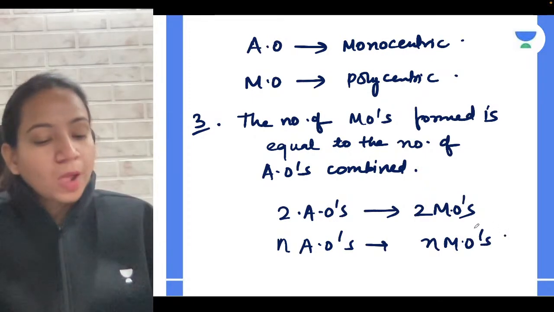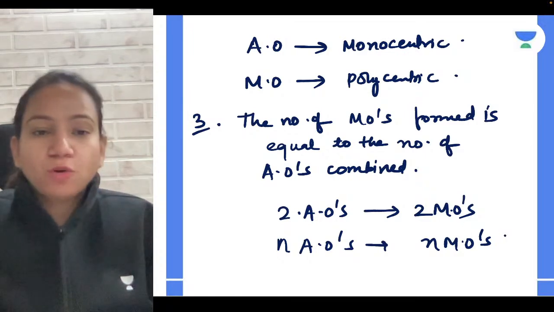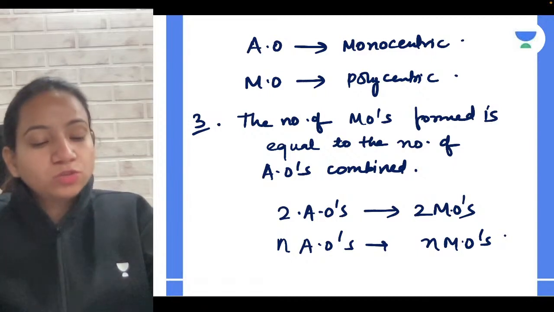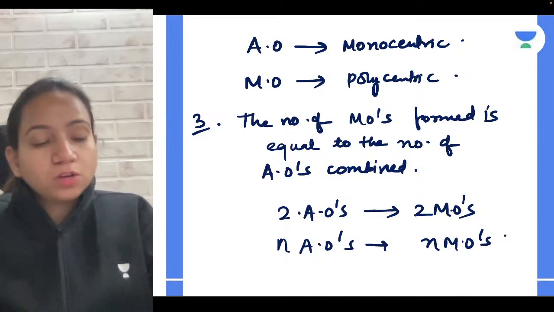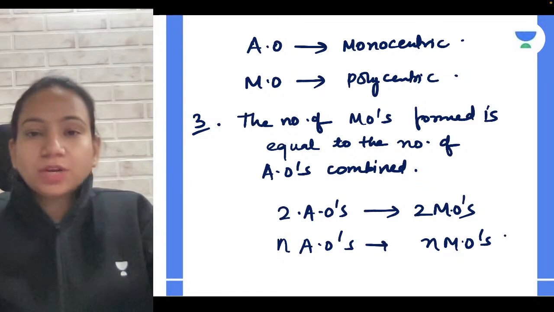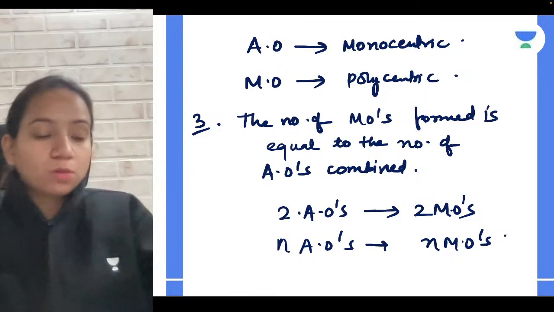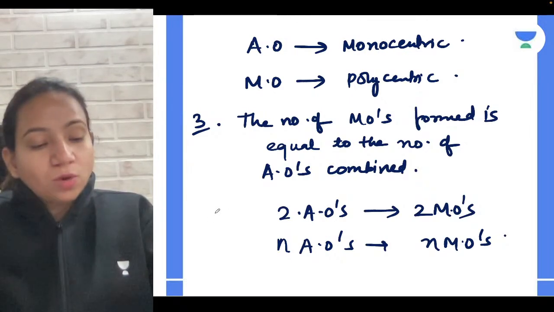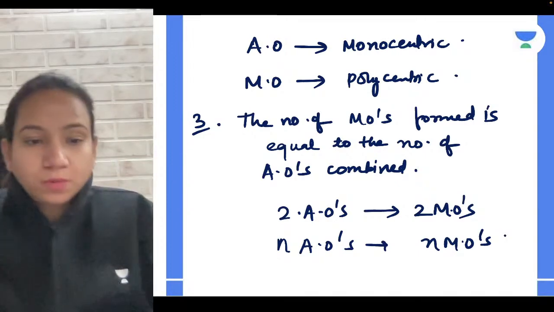Absolutely, very good. Now, before discussing that it can accommodate two electrons and what rules it follows, let's quickly relate how molecular orbitals are formed and how they combine. We talked about the number of molecular orbitals formed being equal to the number of atomic orbitals combined, but how atomic orbitals combine, we can learn on the basis of the linear combination of atomic orbitals.